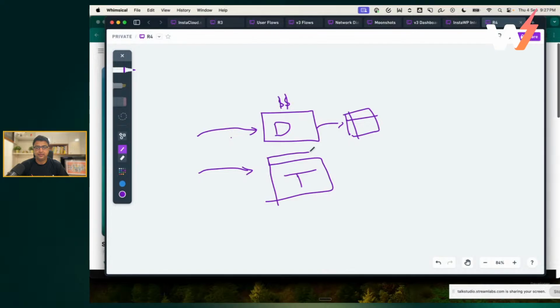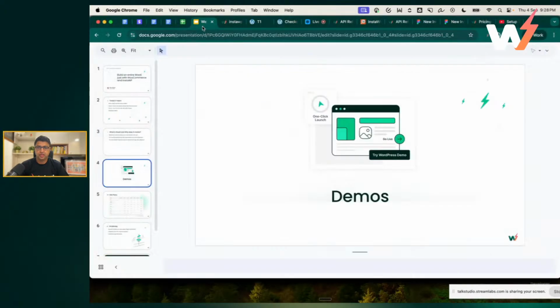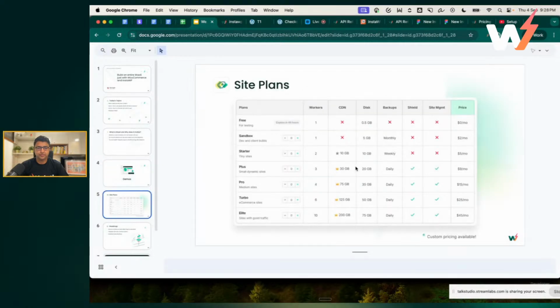But before that, the user has an option to go live. So this is the live button which I showed you earlier. And once the user goes live, the user goes to your shop and pays a dollar amount, and the same website gets converted to a permanent hosted site, right? So you can choose the plan. So a starter plan or a plus plan, any other plan. So mode number 1 and mode number 2, depending upon your business. So I hope this was clear, and I've showed you the site plans,